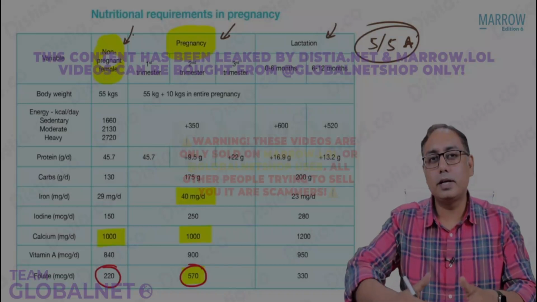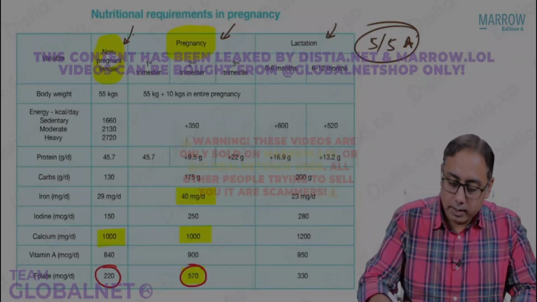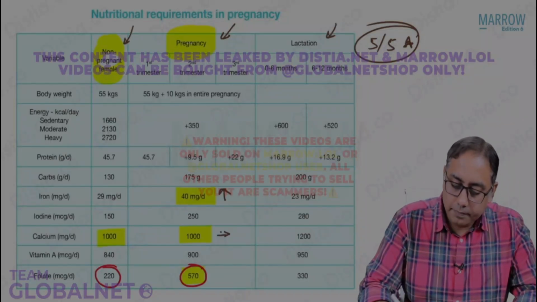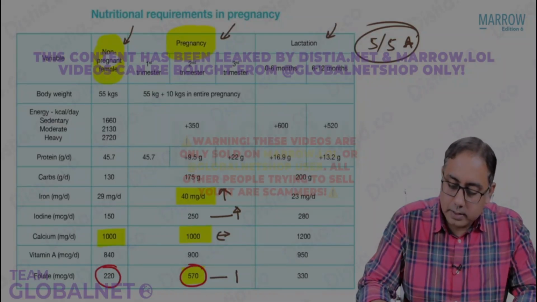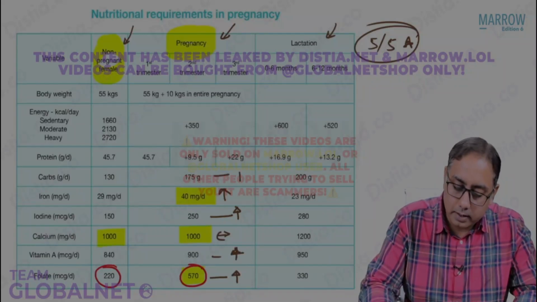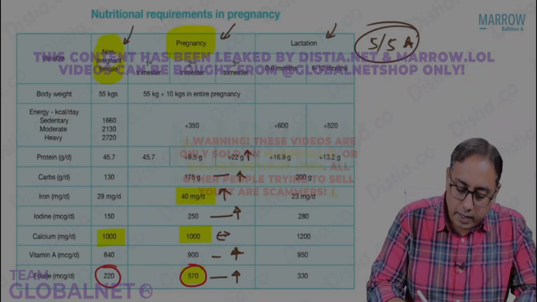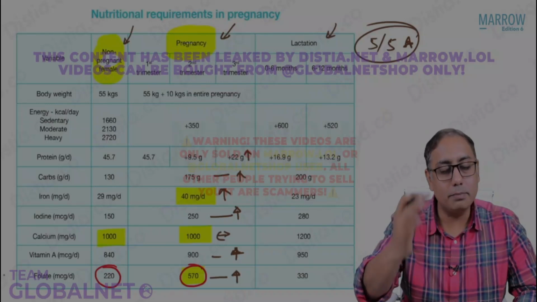So what are the things which are increased during pregnancy? That's the take-home message. Please note that iron is definitely increased. The calcium remains the same. The iodine is definitely increased. The folic acid is definitely increased. Of course, vitamin A you can say is increased. Carbohydrates are increased. Proteins you can say are increased. Very important point. The fat is missing over here. Fat is not recorded to be increased in pregnancy.